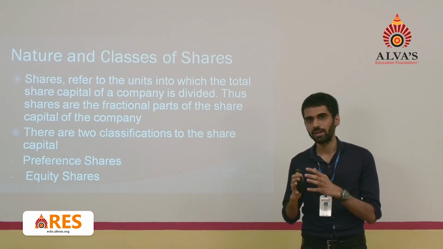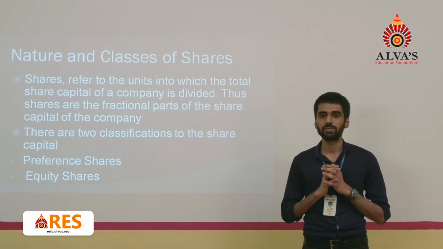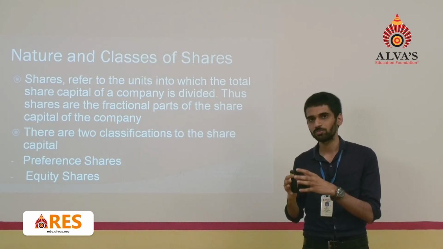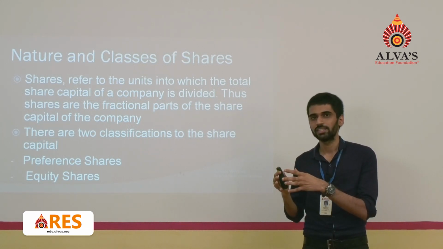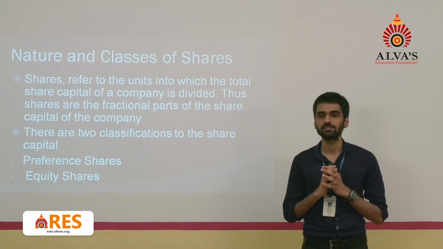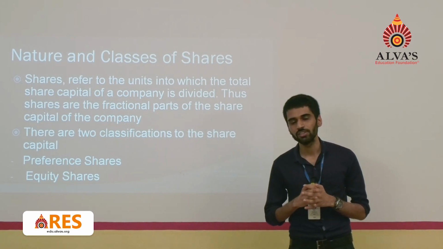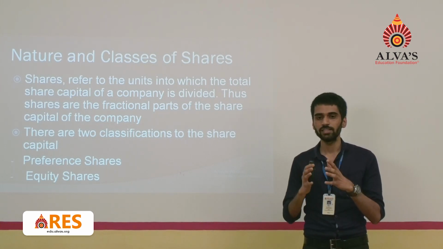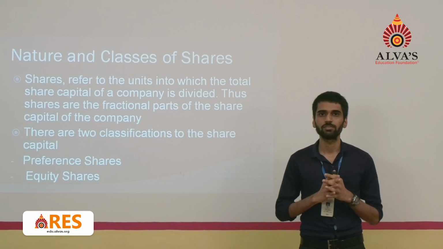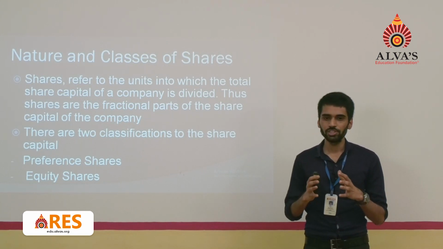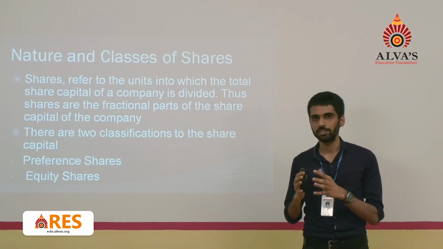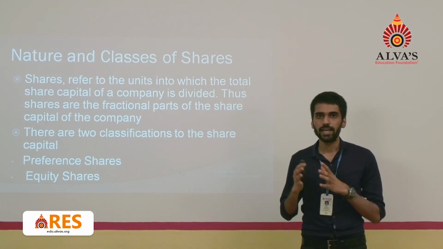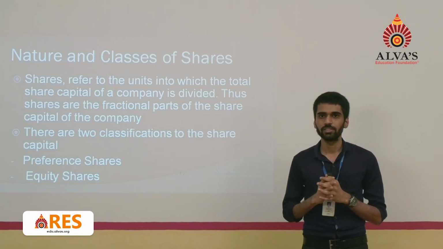It's just a small part in the total capital of a company. So total capital of a company is divided into small fractions, small shares, and it is distributed among the members. There are two classifications for the shares of a company. That is, one, preference shares, second one, equity shares. Preference shares are shares which are having preferential rights over the payment of amount of capital as well as payment of amount of dividend.